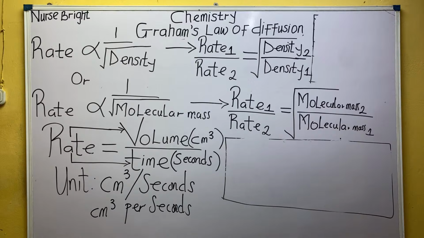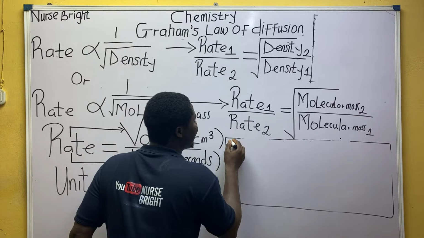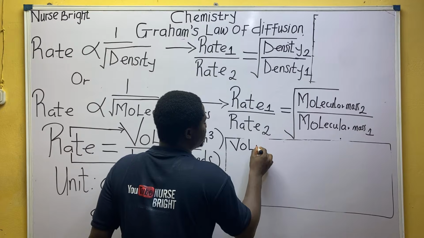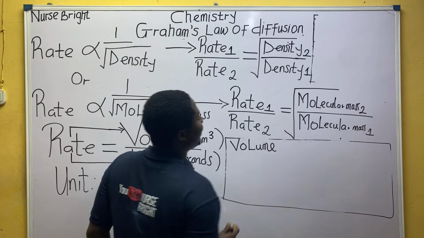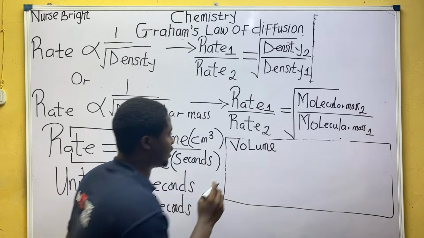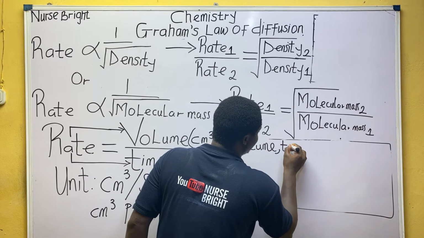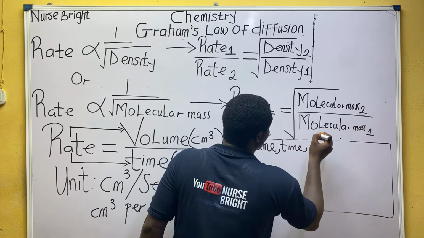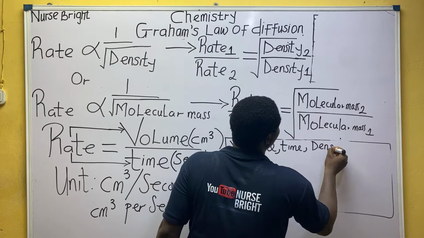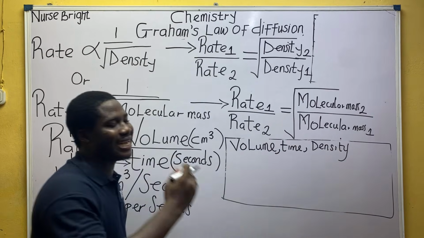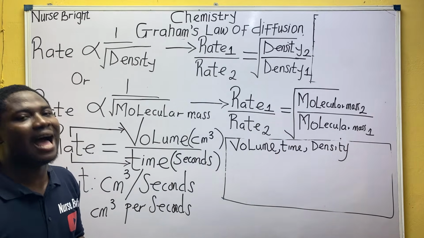Alright guys, let us move further. Let me write another set of relationships so we can form their formulas together. Let's say we have volume. Everybody listen. We have volume, we have time, and also we have density. How do we relate these three together?